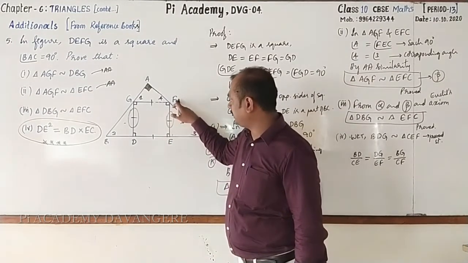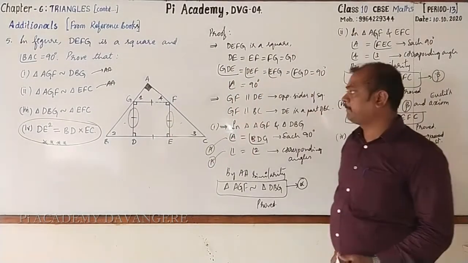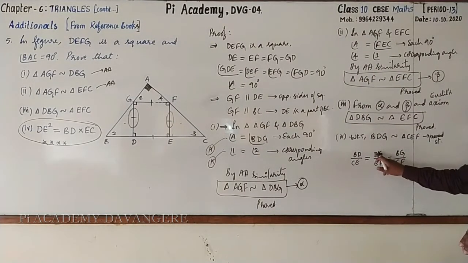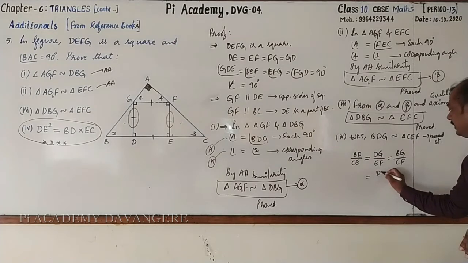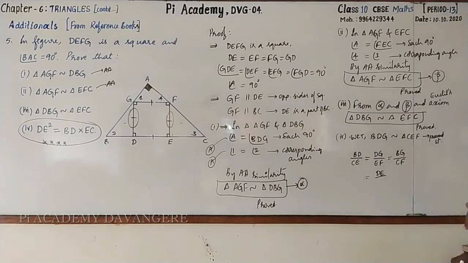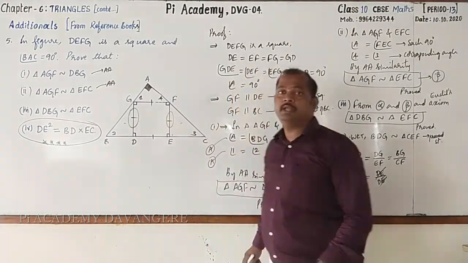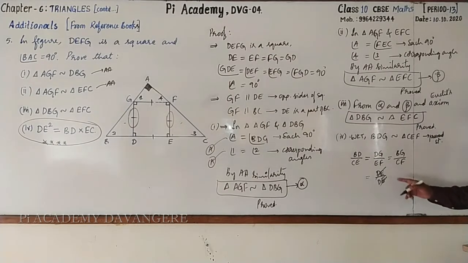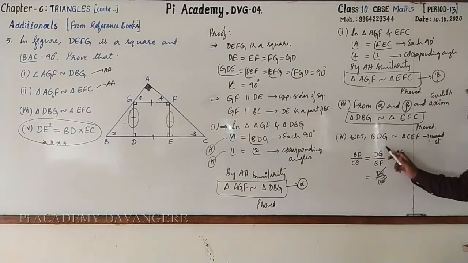And also in place of EF, DE. If it is written so, can we cancel? Yes. But how do you go for proving DE square equal to BD into EC? Then check it out. This won't come.